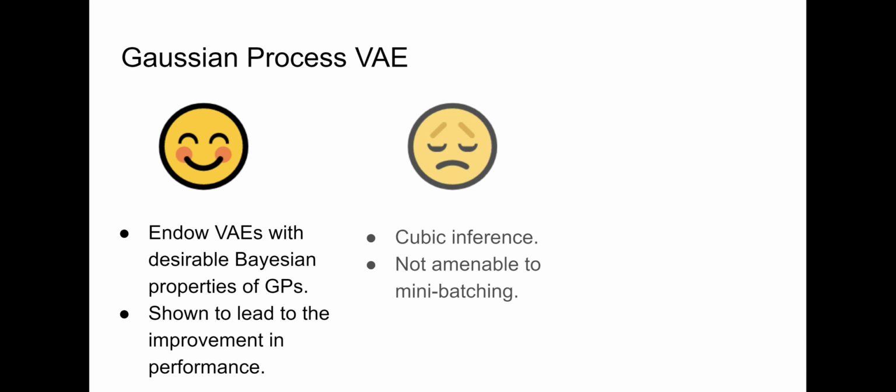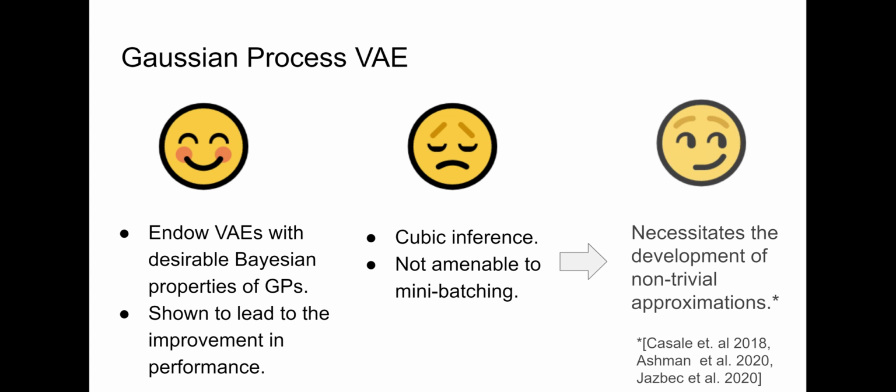However, GPs give rise to cubic inference, which is not acceptable in the big data regime in which VAEs perform best. Moreover, since, as we saw earlier, the GP prior is placed over the entire dataset, these models are no longer amenable to mini-batching. This necessitates the development of non-trivial approximations, which has been the focus of some of the recent literature in the field.